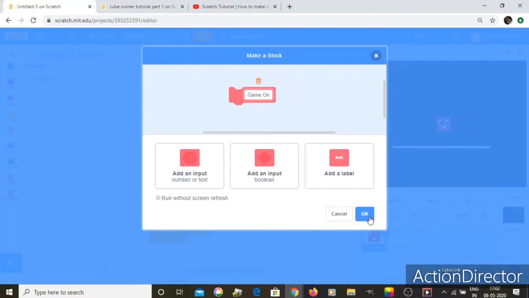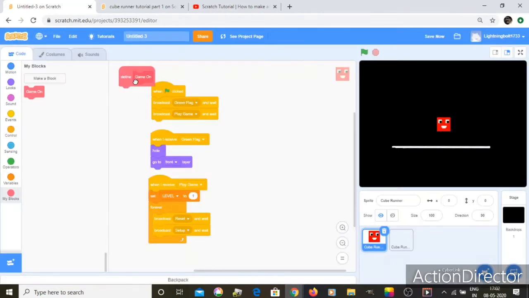Let's just click OK, and then let's put this game on over here. Then let's drag this game on block from the side to under the broadcast and wait all. Okay, so now what you want to do is do something under game on.